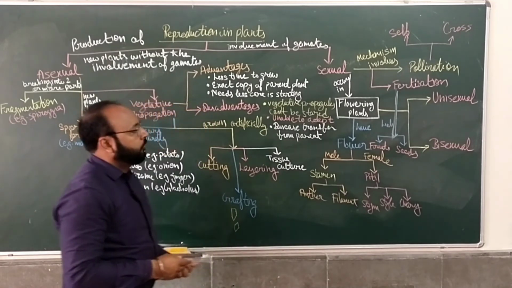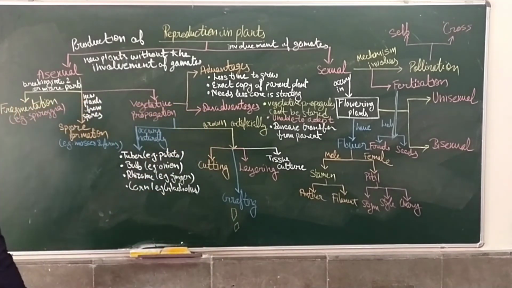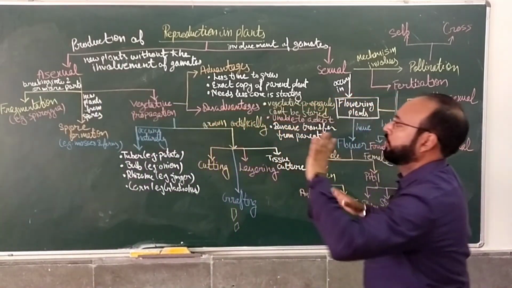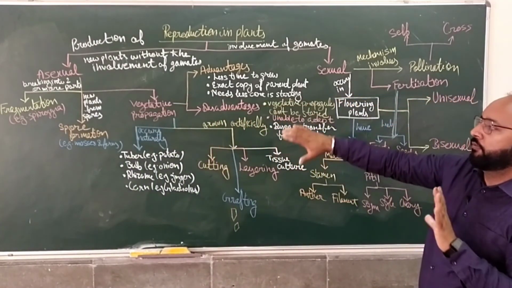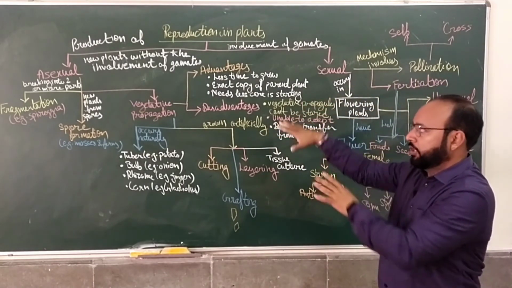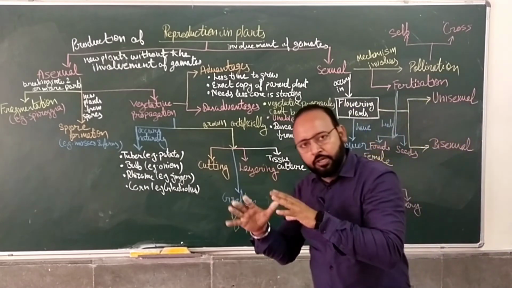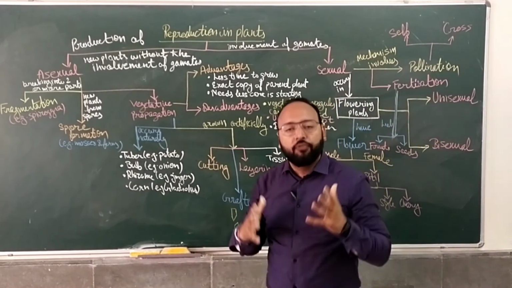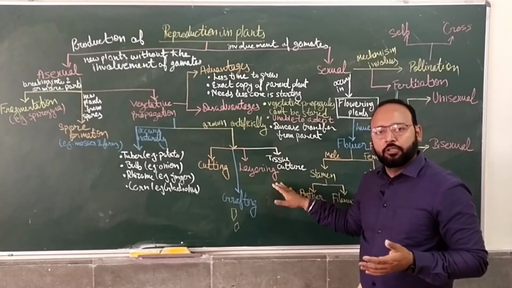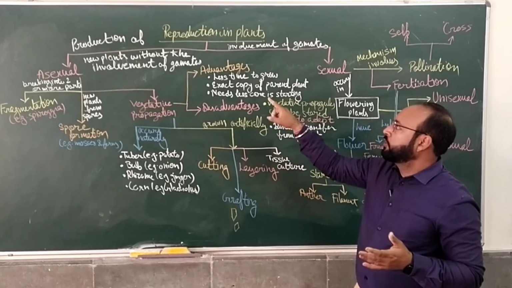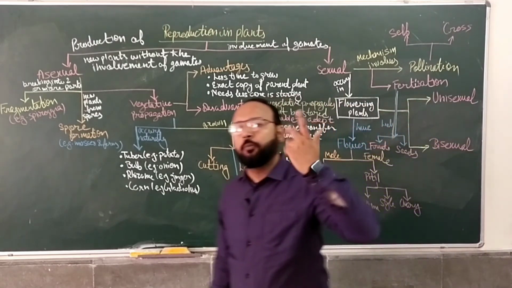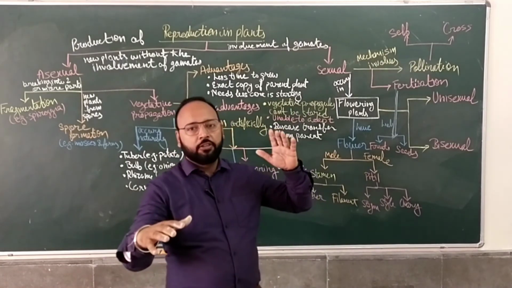Right? So this is all we have done in this chapter, starting from asexual reproduction and sexual reproduction. In asexual reproduction we have done fragmentation, spore formation, budding, and vegetative propagation. Then we covered the advantages and disadvantages of vegetative propagation, and artificial and natural vegetative propagation. Then we studied sexual reproduction, where the mechanism involves pollination and fertilization.